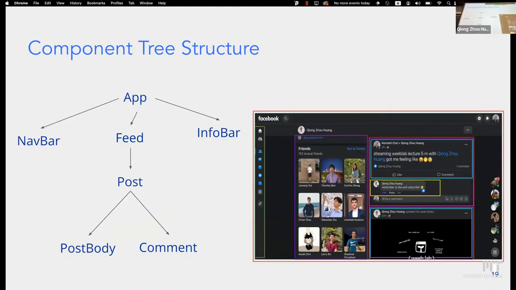And we can write out something called a component tree structure, which is really important when you're trying to design the look of your website. So we start with the outermost app again, and we identify what components we can pick out of that. Within the feed component, we can see we have a post component, and within the post component, we can see we have a post body and a comment.